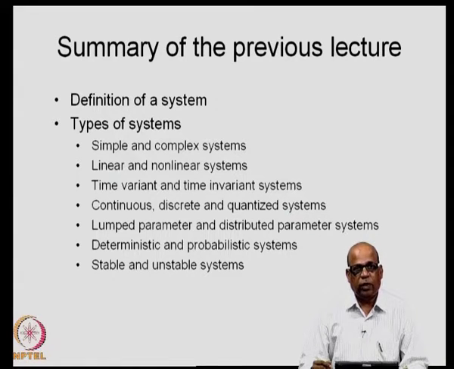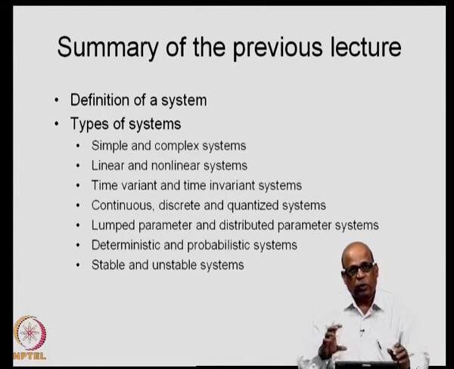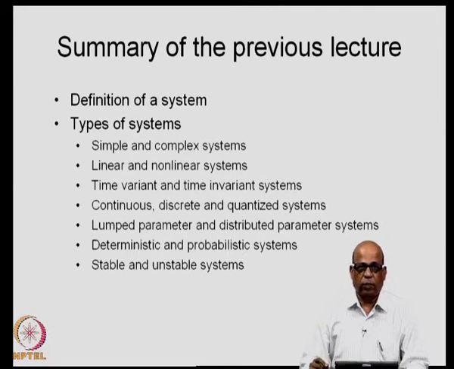And we have the deterministic and probabilistic systems. In the deterministic system, the same input always provides the same output, whereas in the probabilistic systems, there is a probability associated with an output for a given input. Then we have the stable and unstable systems. In the stable systems, if the input is bounded, then the output is also bounded, whereas in the unstable systems, the input is bounded, but the output may not necessarily be bounded. So, the output of the system in that sense becomes unstable.